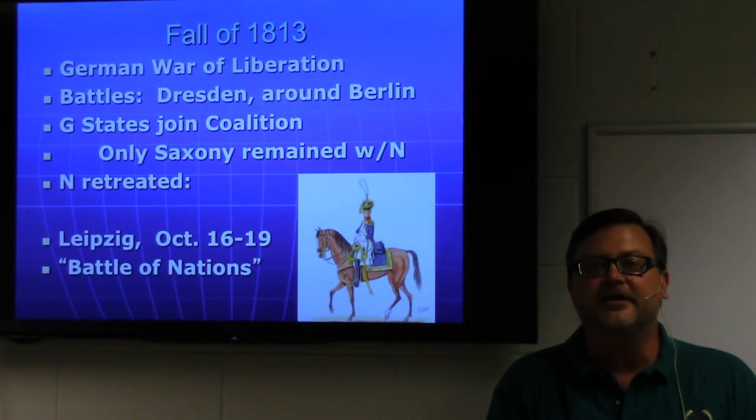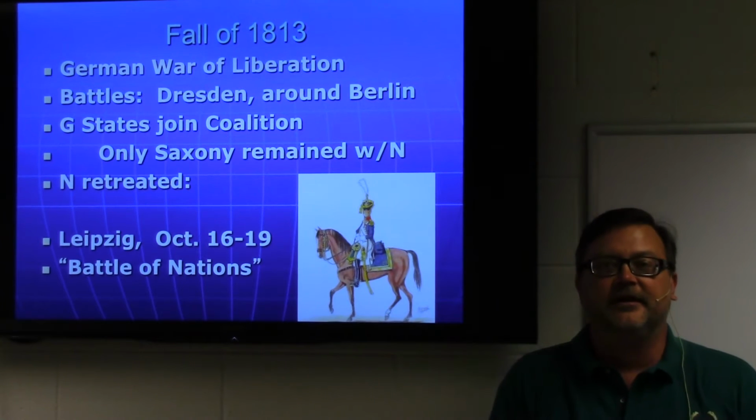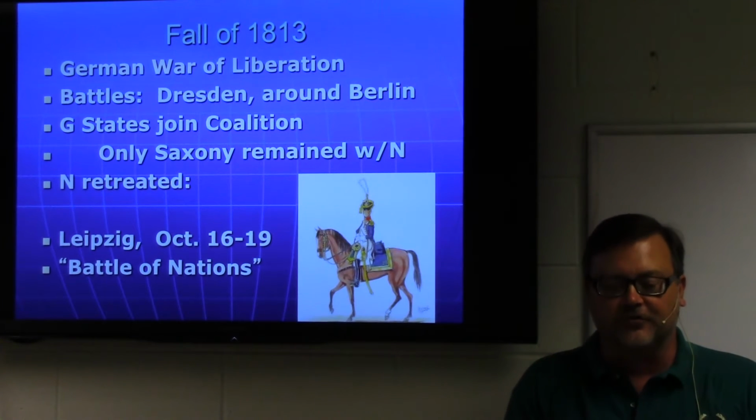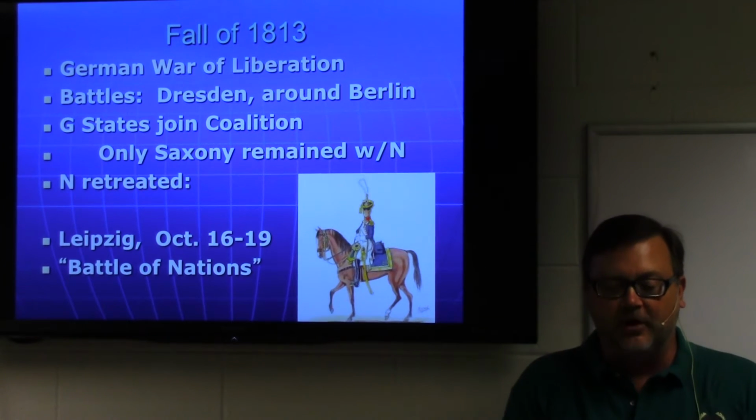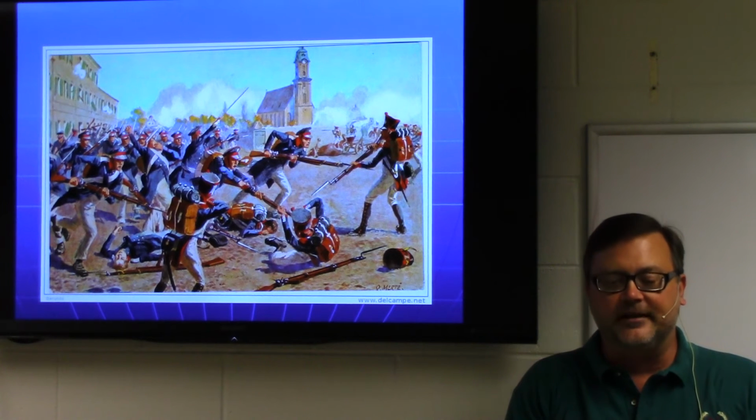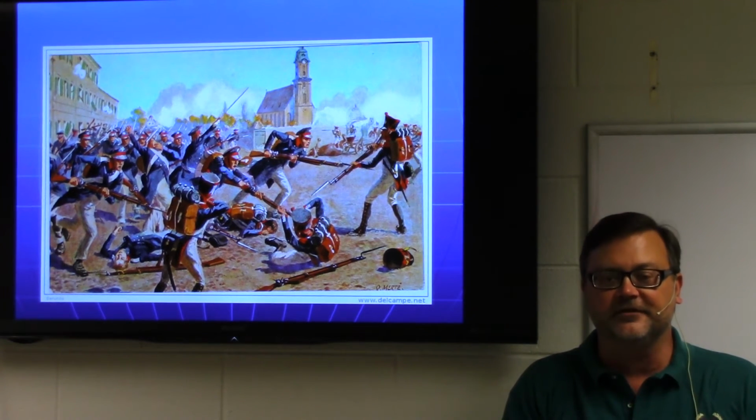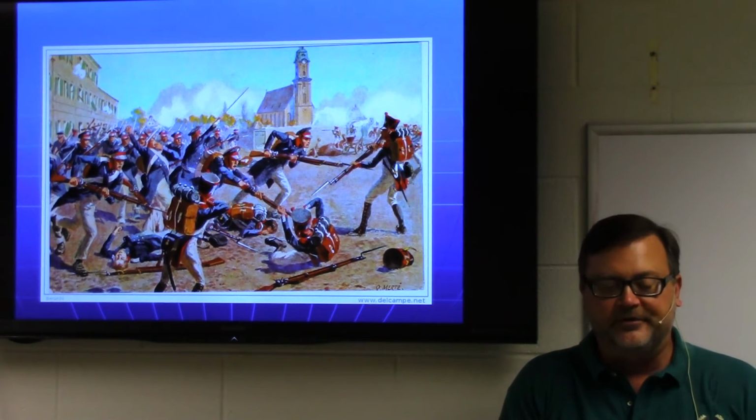It's called the Battle of Nations. The French, with their Grande Armée, or what's left of it, and then all these Allied contingents surrounding Napoleon. And just in a set-piece battle, all these armies converge on him, and they eventually drive him out of Leipzig and destroy what's left of his army, pretty much. The Grande Armée is wiped out after this.